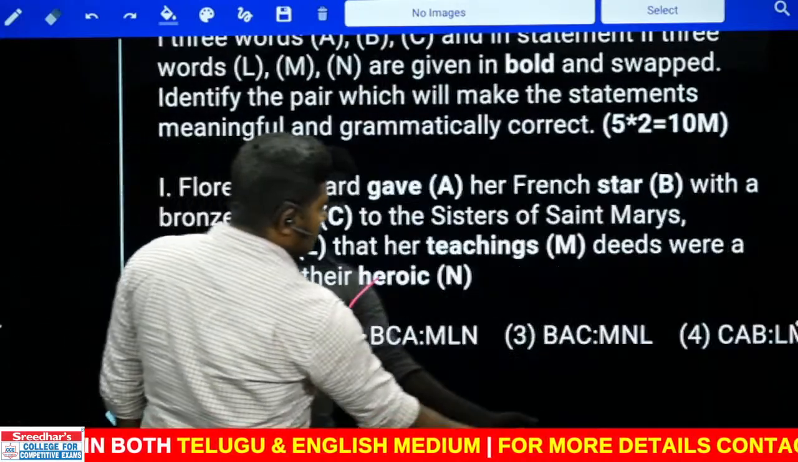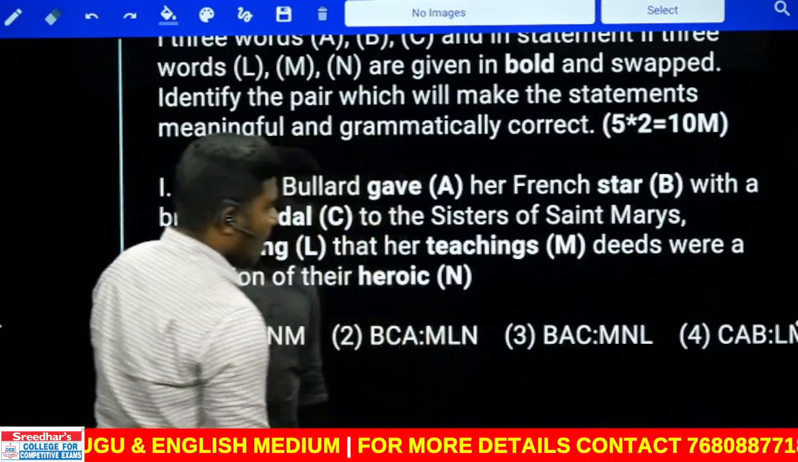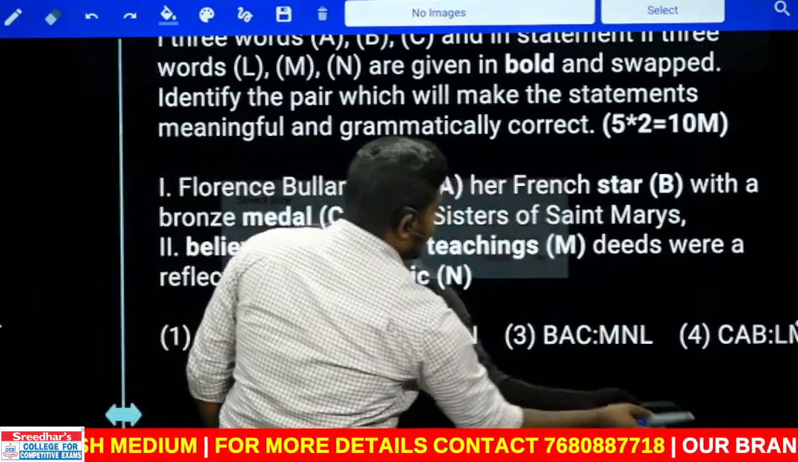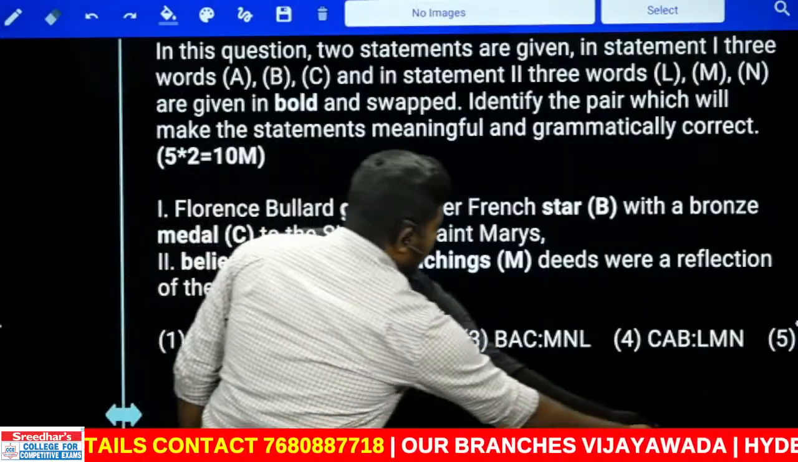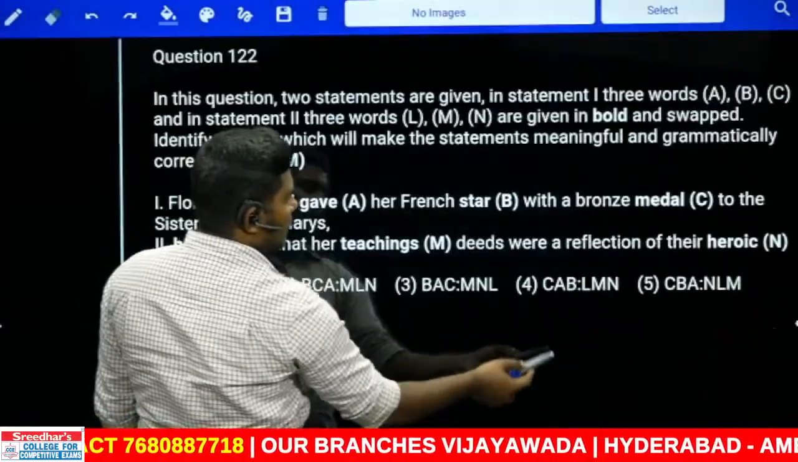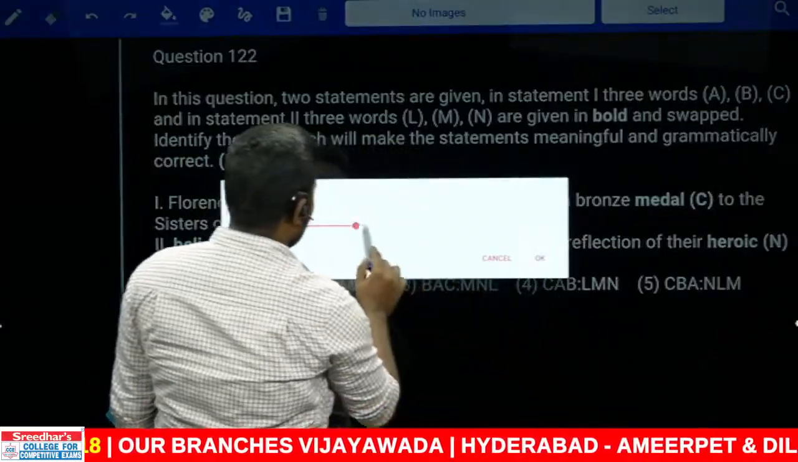So the answer can be used only with the second one, right? Next, 122. I need to shorten it because the fifth option is out of the screen. I hope you see this.